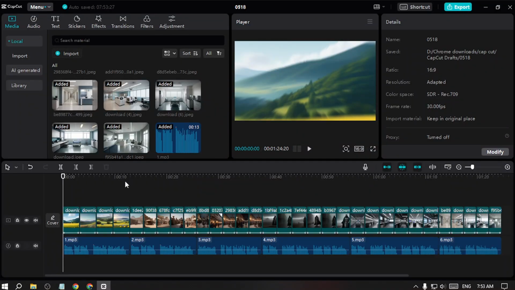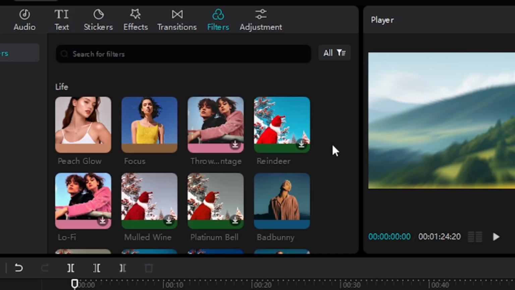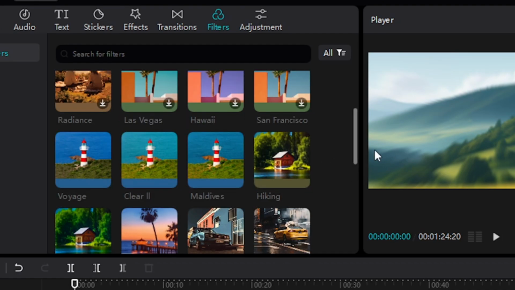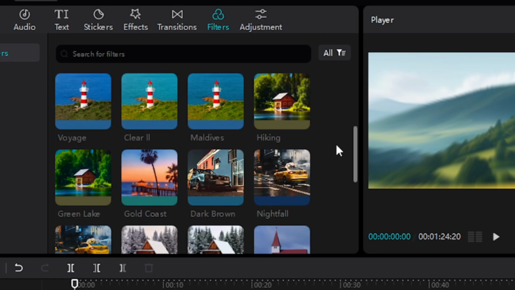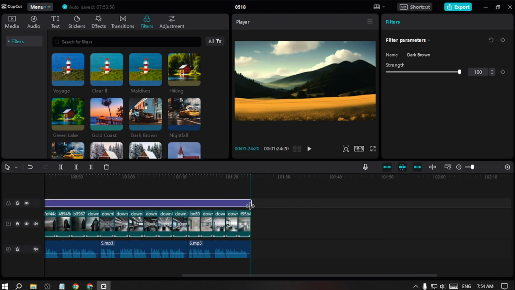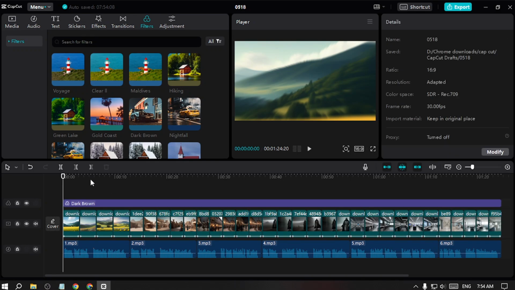12 seconds later. To make this better, I'll right now go with filters, and if I add a filter it will look better. So I'll go with this one, dark brown. Also you can go with nightfall. It's up to you which filter looks best with your video. So I'll click here, then add to everywhere, then decrease the strength. Yeah, it's up to you how it looks good.